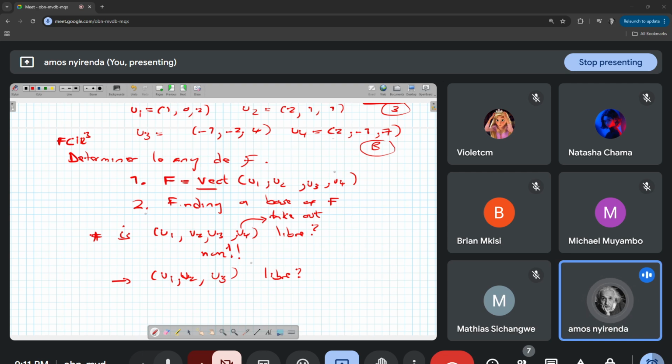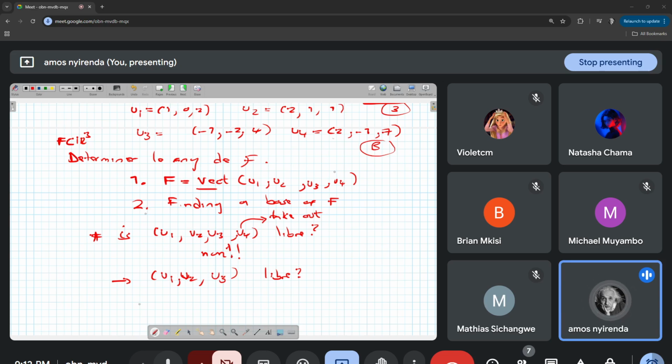Here the answer is direct because R3 is generated by 3 vectors, and so any family of vectors that has more than 3 vectors, in the case of R3, cannot be a base of R3 because it cannot be libre. You understand? So you take out any vector you want. Here I've just taken out U4. You can take out U1, U2, or U3 if you want. I've taken out U4 such that I remain with U1, U2, and U3.